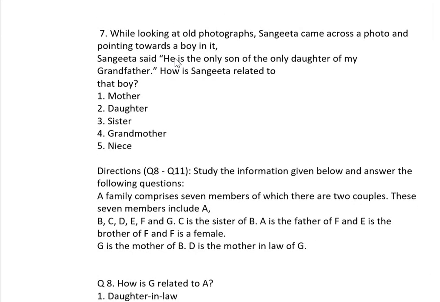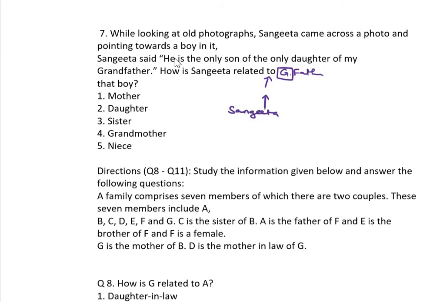While looking for the photograph, Sangeeta came across a photo and pointed towards a boy. So Sangeeta says, he is the only son of the only daughter of my grandfather. So my grandfather means one generation and then third generation. Here it is grandfather, Sangeeta's grandfather.